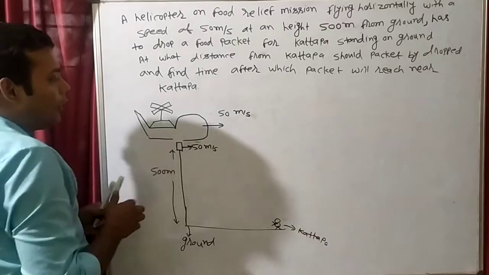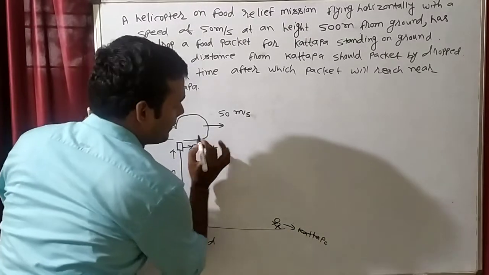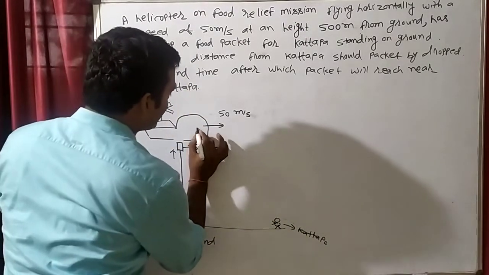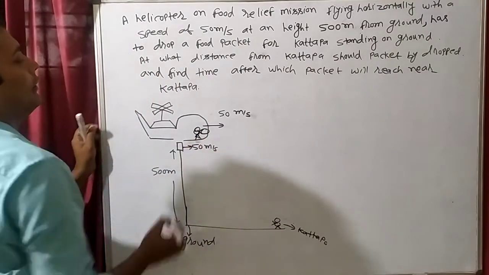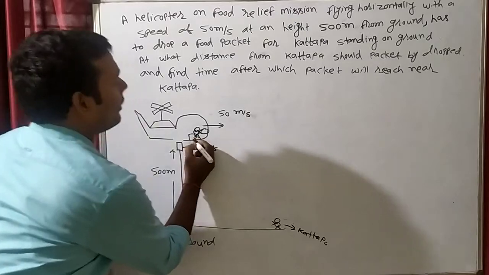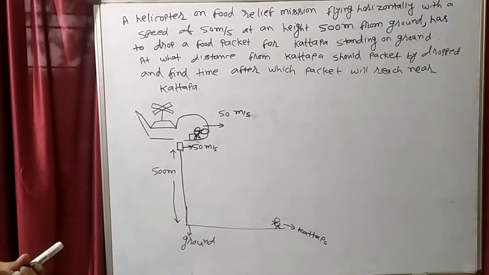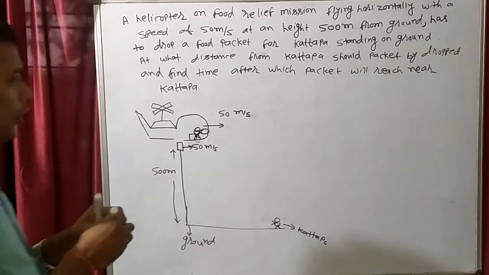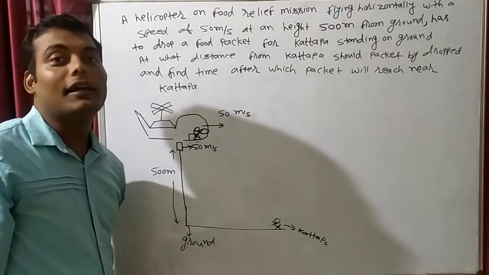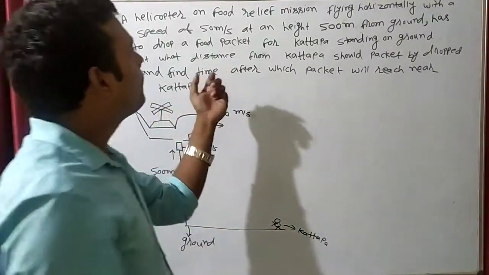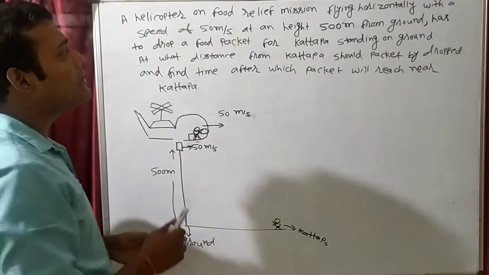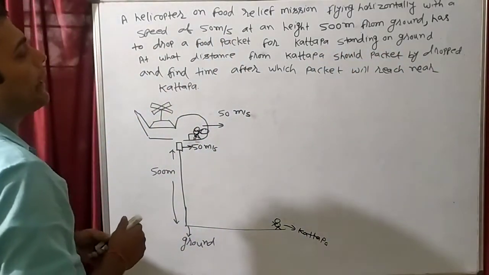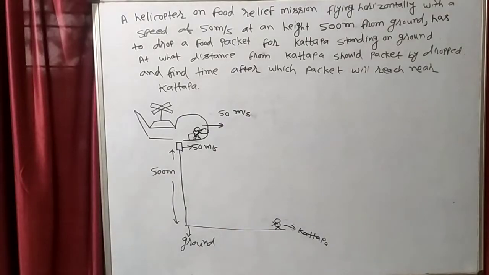Suppose this is Bahubali, who is driving the helicopter. So Bahubali is sitting here inside the helicopter. Bahubali wants to drop a food packet for Kachappa, who is standing on the ground. At what distance from Kachappa should the packet be dropped?